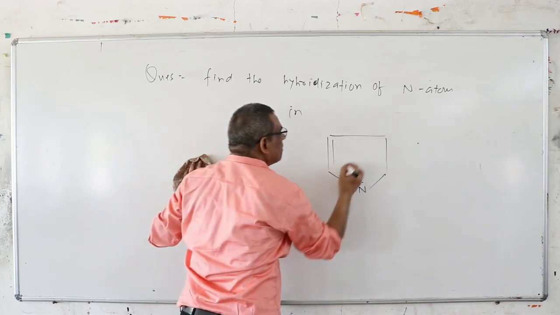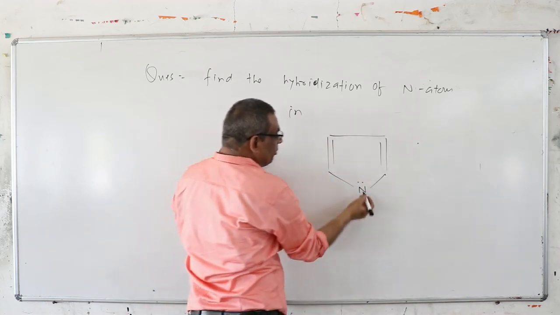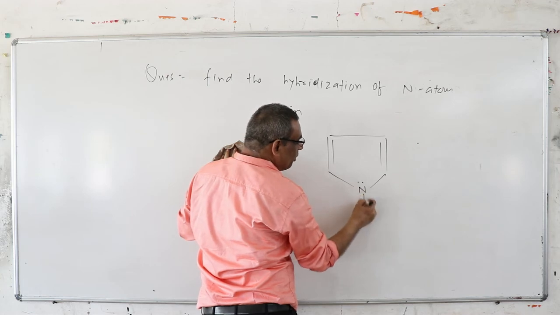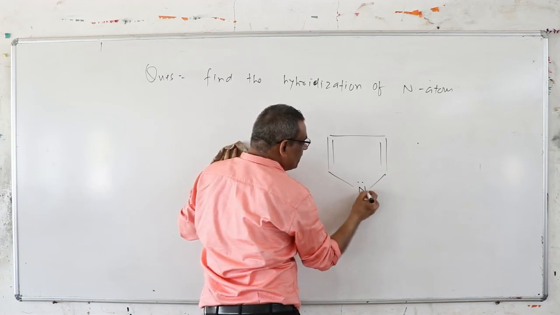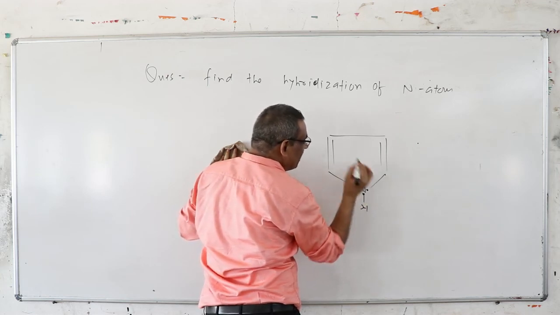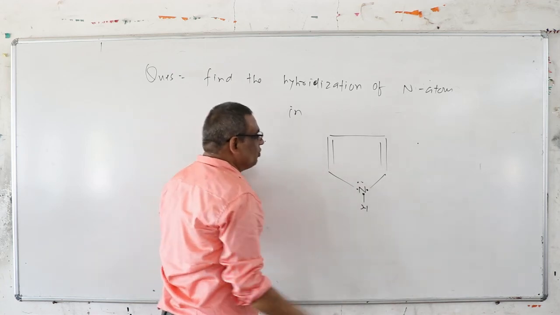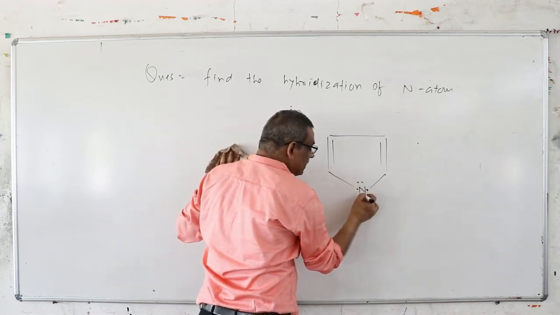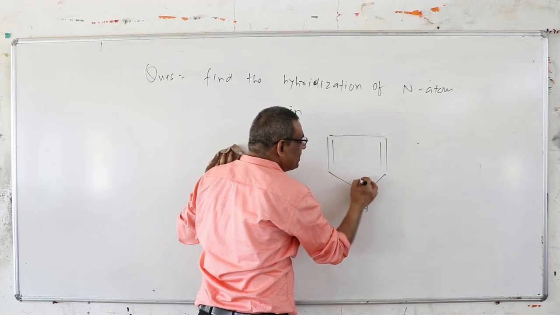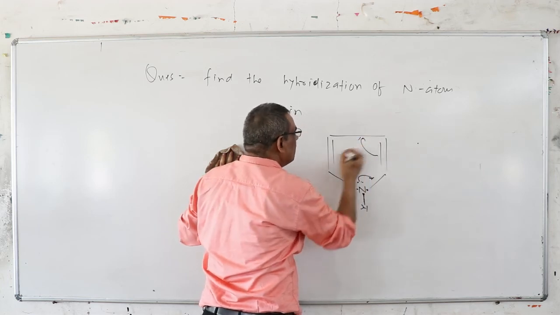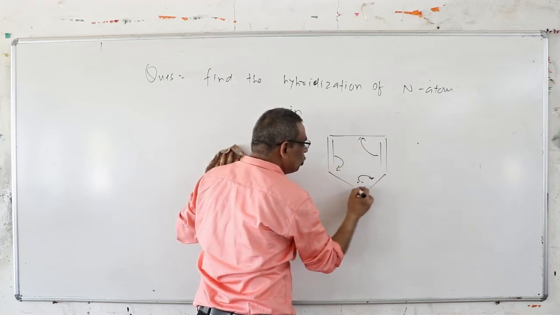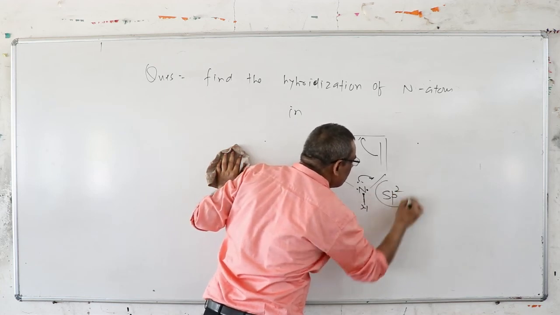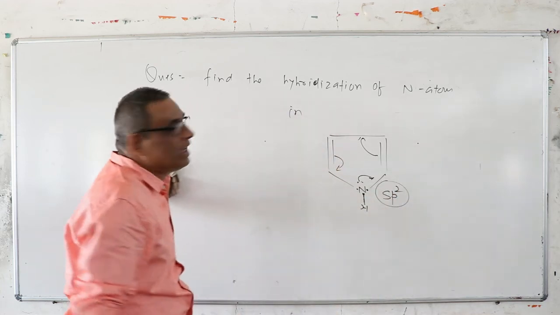So what will you write here? First find the bonds. The required bonds of nitrogen is 3 because it possesses 5 valence electrons. So this is hidden. You must draw the structure. It will go into the resonance. It will go into the conjugation. So what happens? 1, 2, 3. So 3 orbitals are going to be mixed. So the hybridization is sp2.